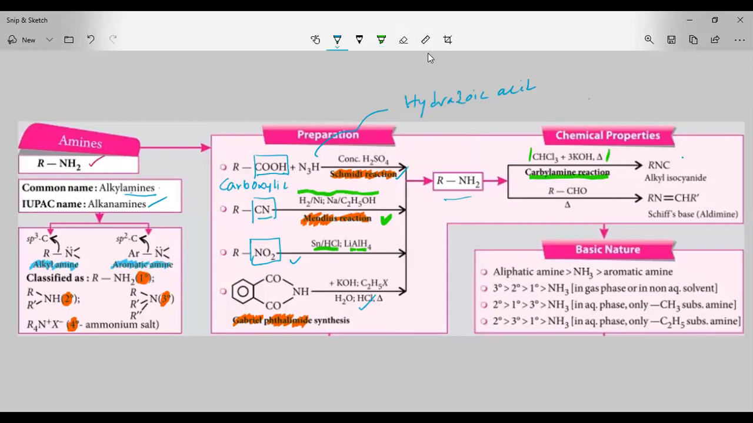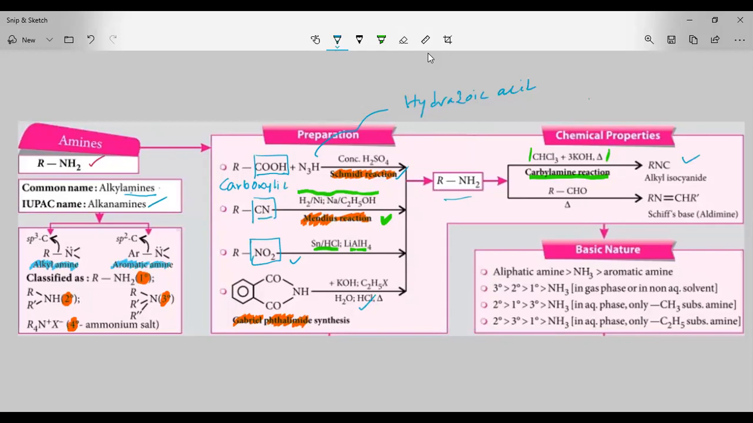Okay, in the carbylamine reaction, the amine is converted to isocyanate. And amines can react with aldehydes. When amines react with aldehydes, you get a compound called Schiff's base, which we call an aldimine. So these are two important chemical properties of amines.